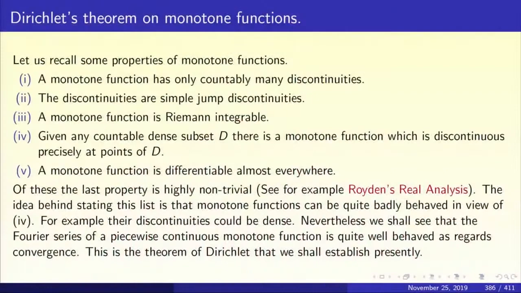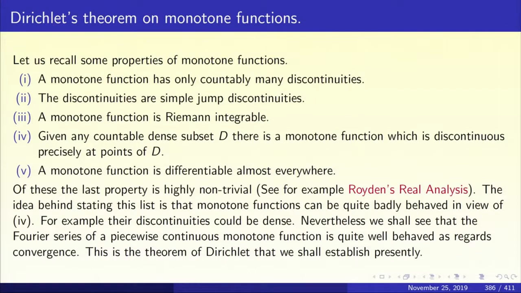So last time we stopped here, where we were listing the properties of monotone functions. Monotone functions can only have countably many discontinuities. The discontinuities are simple jump discontinuities. The monotone function is Riemann integrable. Given any countable dense subset D, there is a monotone function which is discontinuous precisely at the points of D, and a monotone function is differentiable almost everywhere.